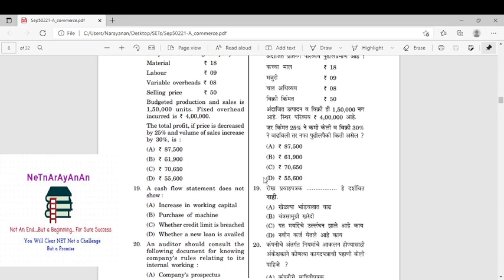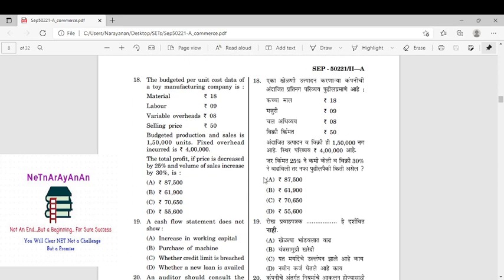Okay. So he is asking for total profit. He is asking to reduce the price by 25 percentage and increase the volume by 30 percentage. That is not a problem, right? So you should know the format: sales minus variable cost equal to contribution, minus fixed cost equal to profit. So as such, what is going to happen to total profit? So the price is decreased by 25 percentage from 50. What is 25 percentage of the 50? One fourth. One fourth is 12.5, so 37.5, right?